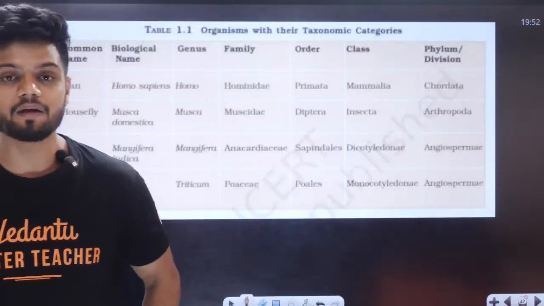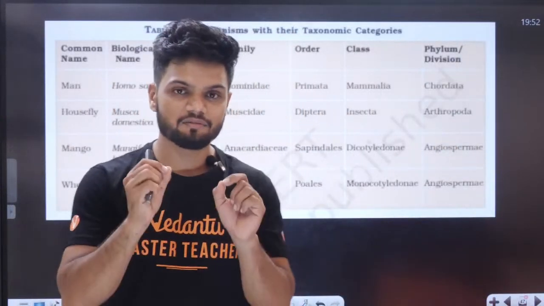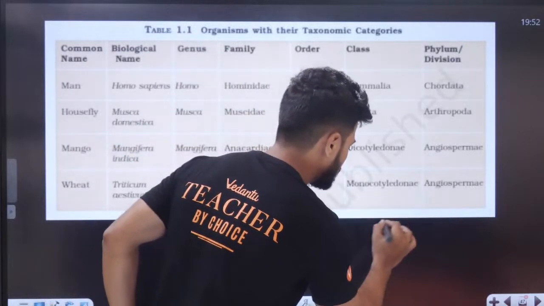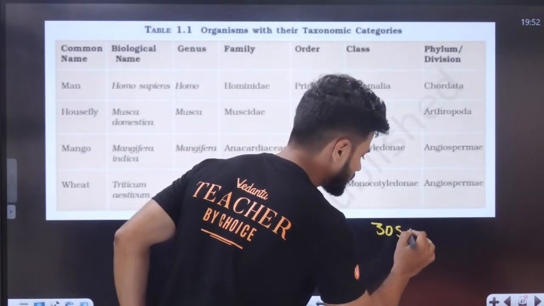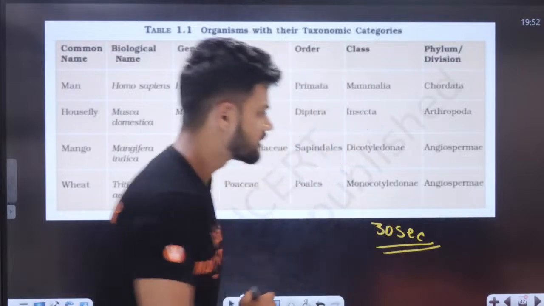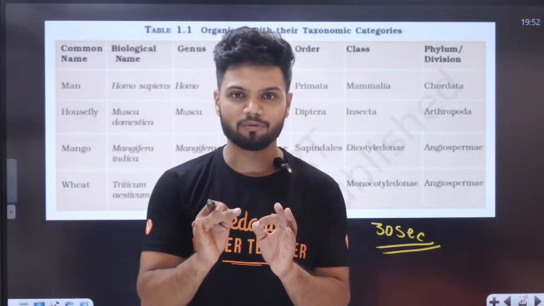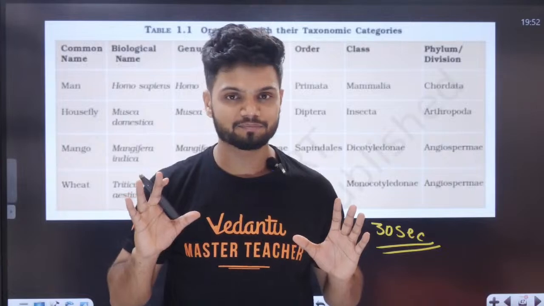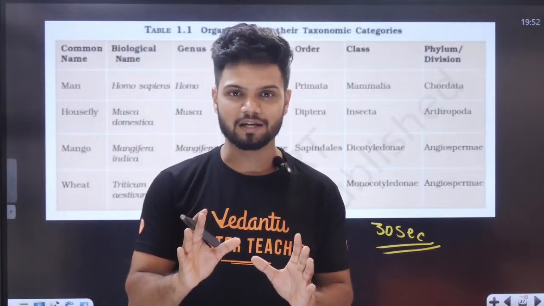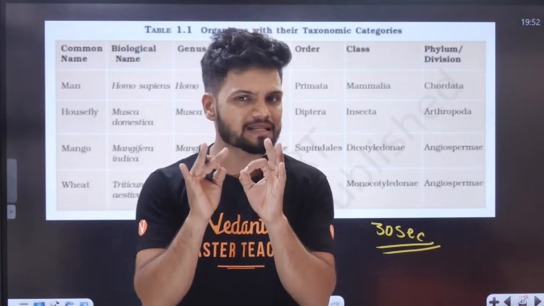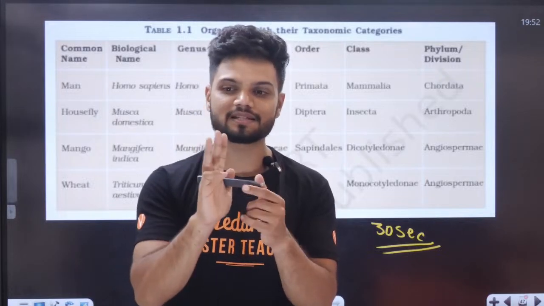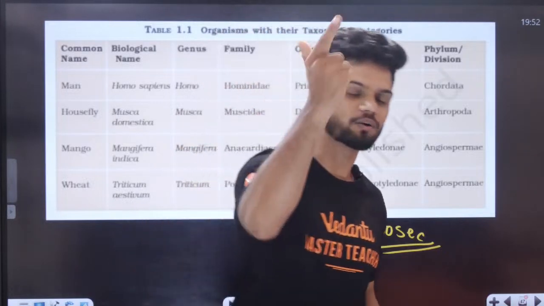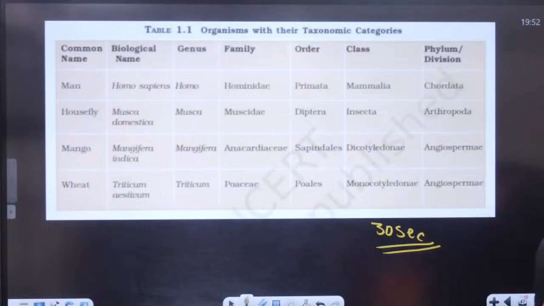Now, students, I will give you exactly 30 seconds. I want you to remember this table right now, and I'll ask you a question. Ready? All of you ready? Your time starts now. Read the table, understand the table. I'll give you 30 seconds, then I'll ask you a question. Go, students, quickly.